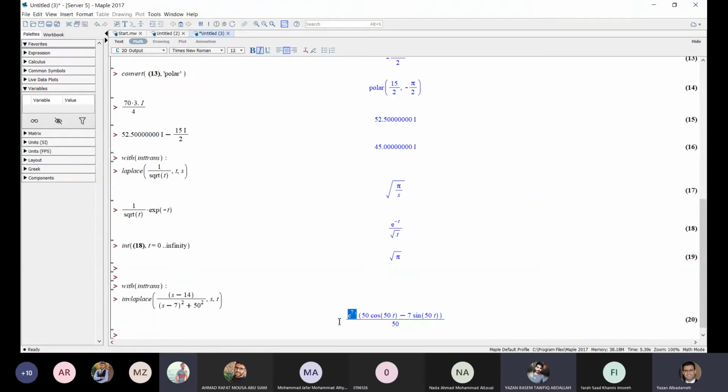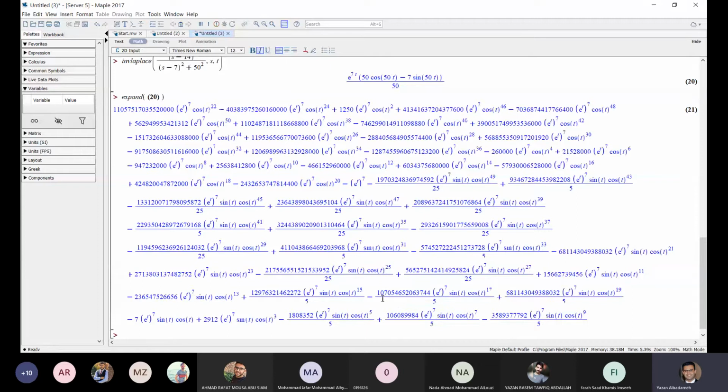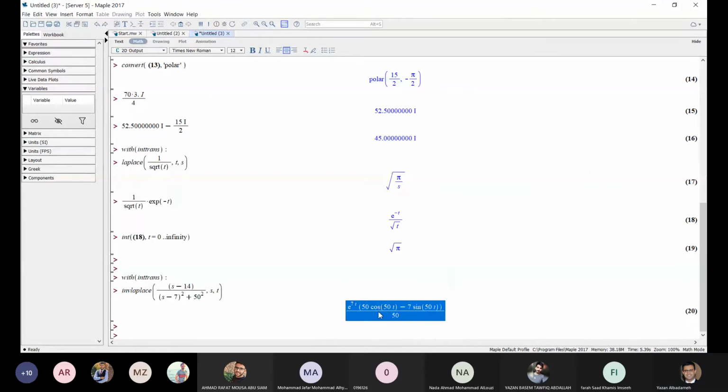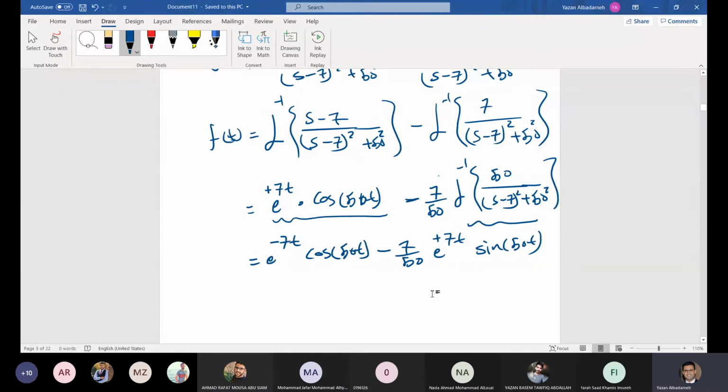Okay, after expanding this, expand. Okay, so it's the same function. We have 50 over 50 cosine 50t e to the power 7t minus 7 over 50 e to the power 7t sine 50t. So this is the same answer we got in here. Okay, so that's what we have. Thank you Farah for pointing out that this has to be plus.